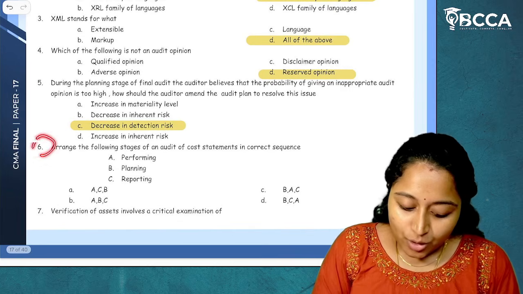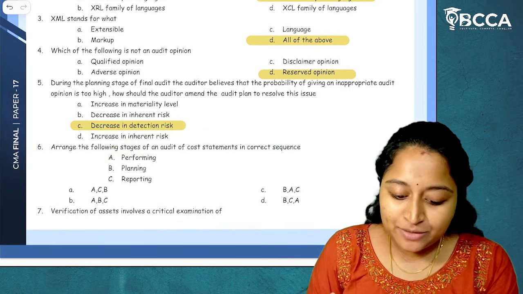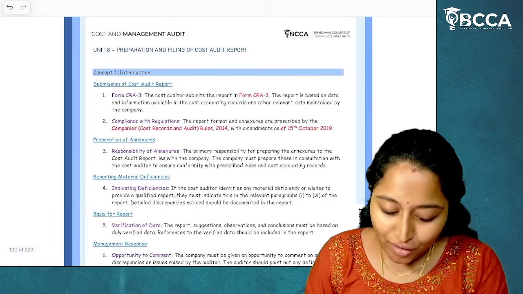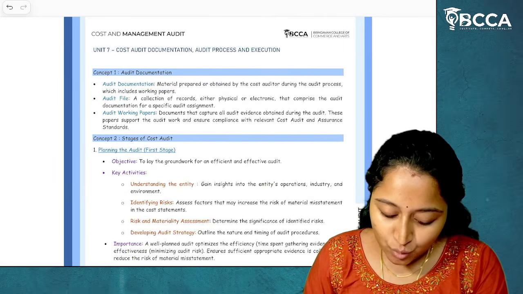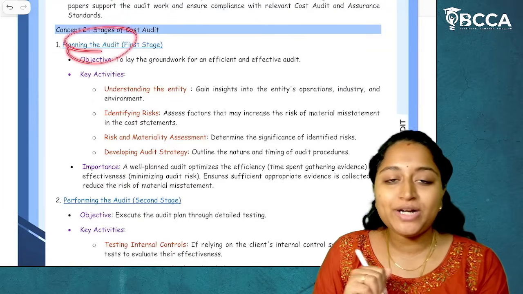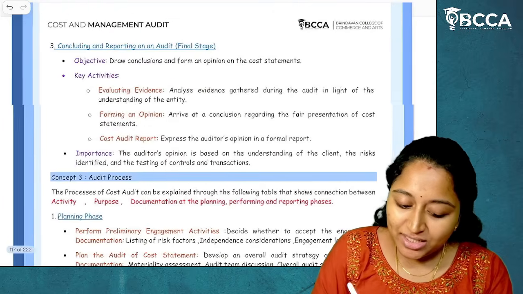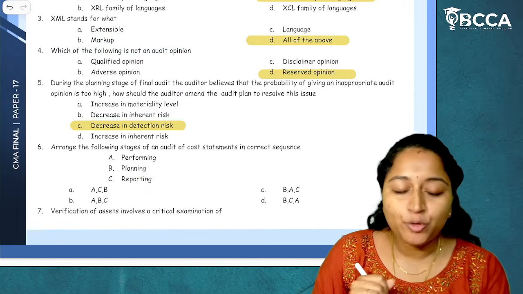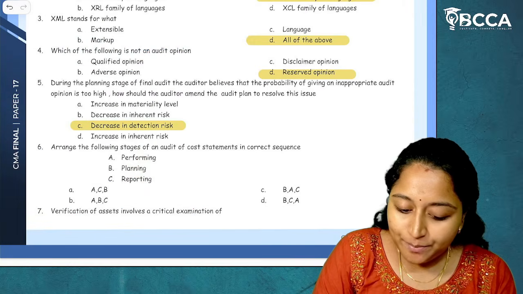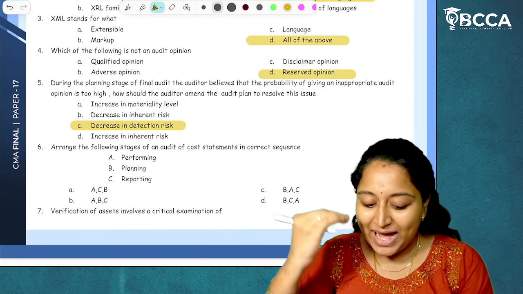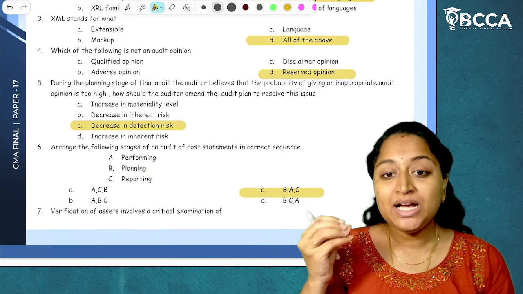Then question number 6. Arrange the following stages of audit of cost statements. So the audit can be done in 3 stages. One is the planning stage, next is the performing stage, and third is the concluding and reporting stage. So there are 3 stages: planning, performing, and reporting. So the answer is B, A, and C. It is given under option C. I hope it is clear.